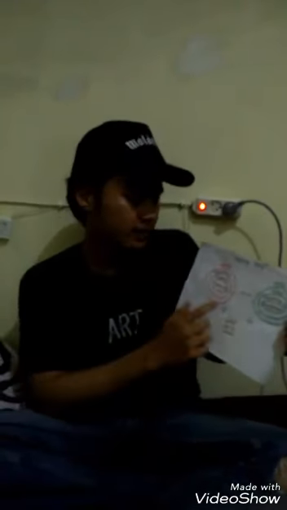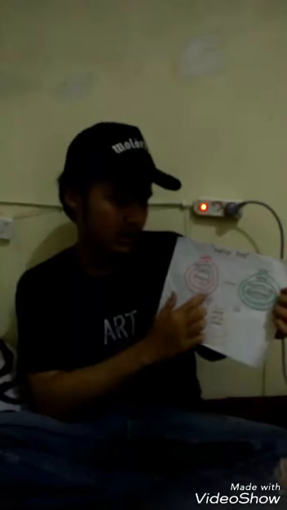I want to tell you about the STP triangle: positioning, differentiation, and brand. Positioning involves targeting, segmenting, and the line strategy.